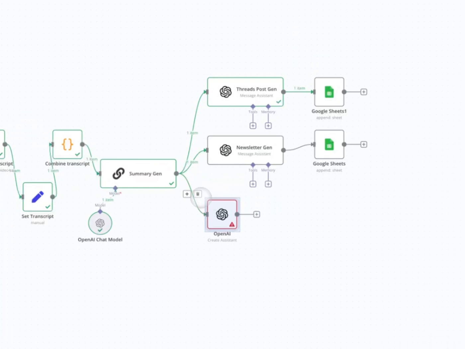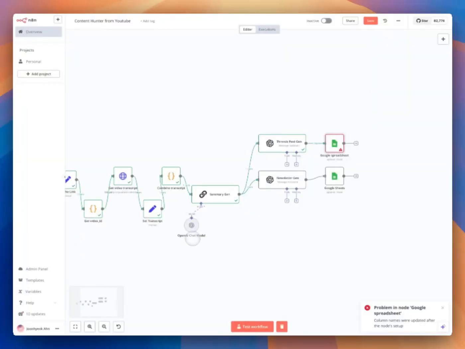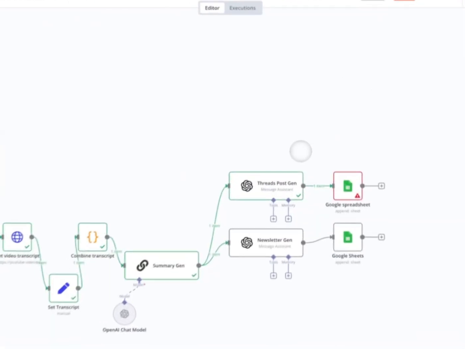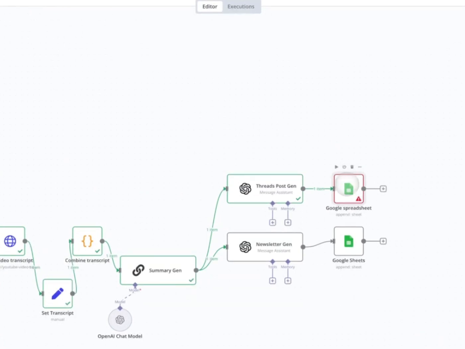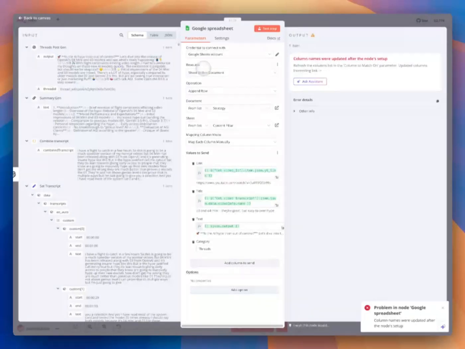But now we're coming back here, and our final step is to save these intermediate results into Google Spreadsheets so we can use them as a future reference for your content. So if we click the Google Spreadsheet here, super easy, just link to your Google account and